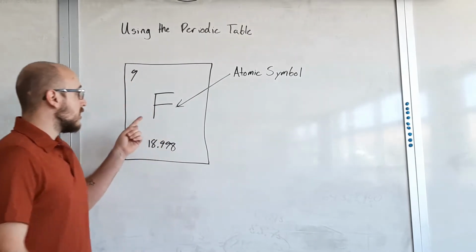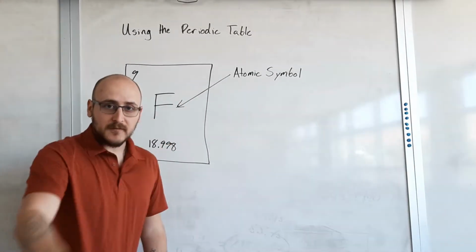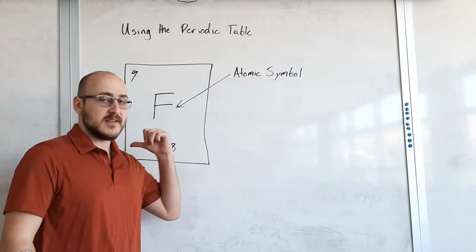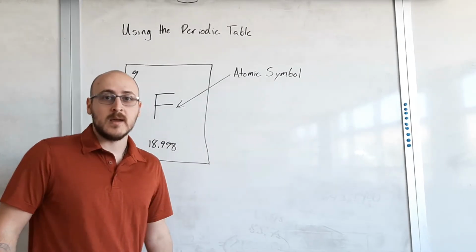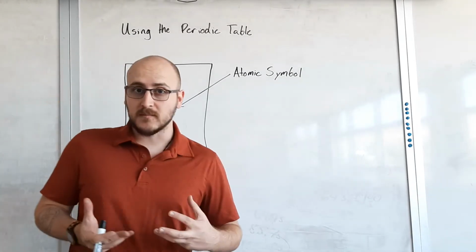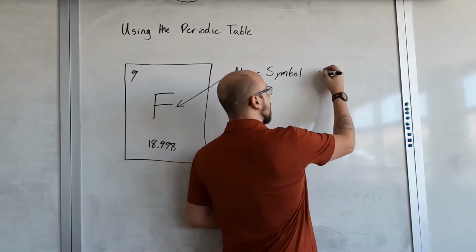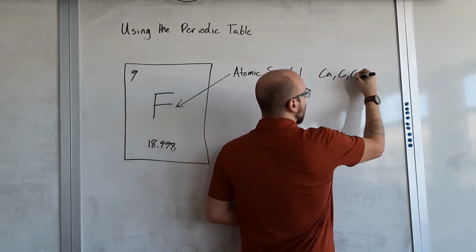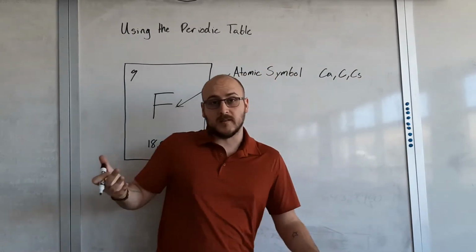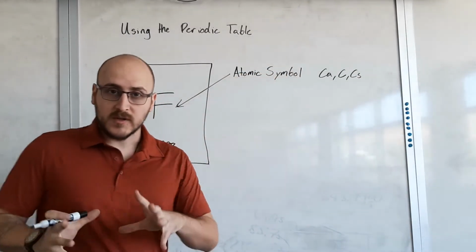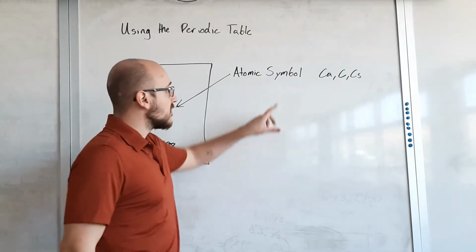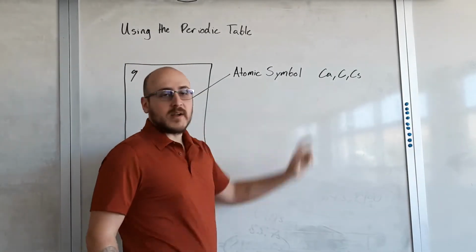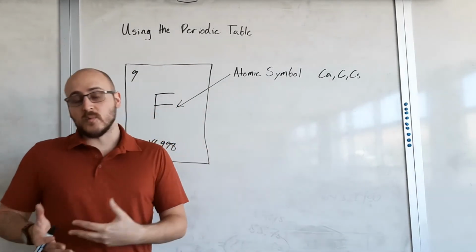If I write down just a capital F as a symbol for something, that is just fluorine. Other things may start off with the same letter, like calcium or carbon or cesium. There are a lot of things that start off with C, but you'll notice each one of those is different. They all start off with a capital C, but then lowercase letters after that tell you which specific element it is.